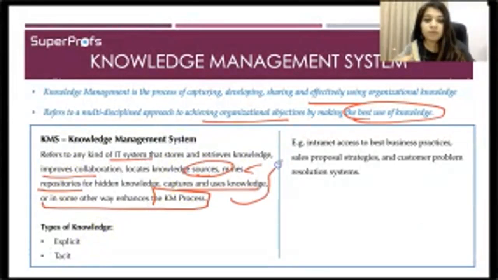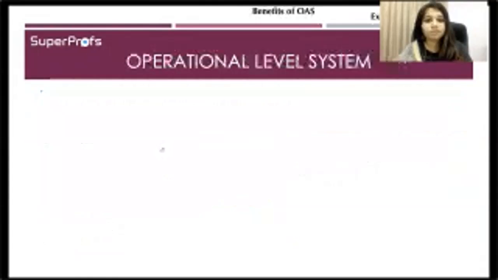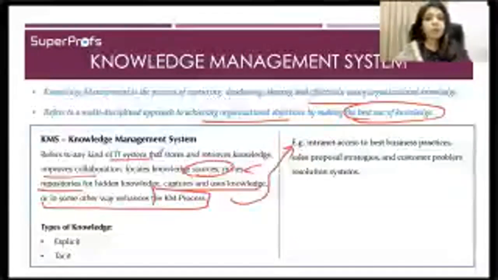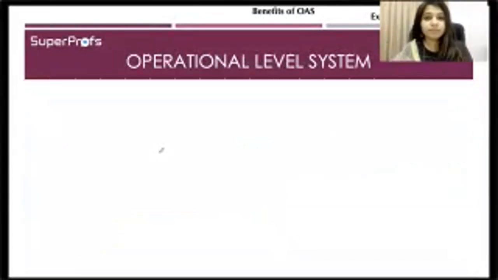An example of this is your internet access to best business practices, customer problem solutions, case studies, or sales proposal strategies. Okay. The next one we have to study is about operational level system.